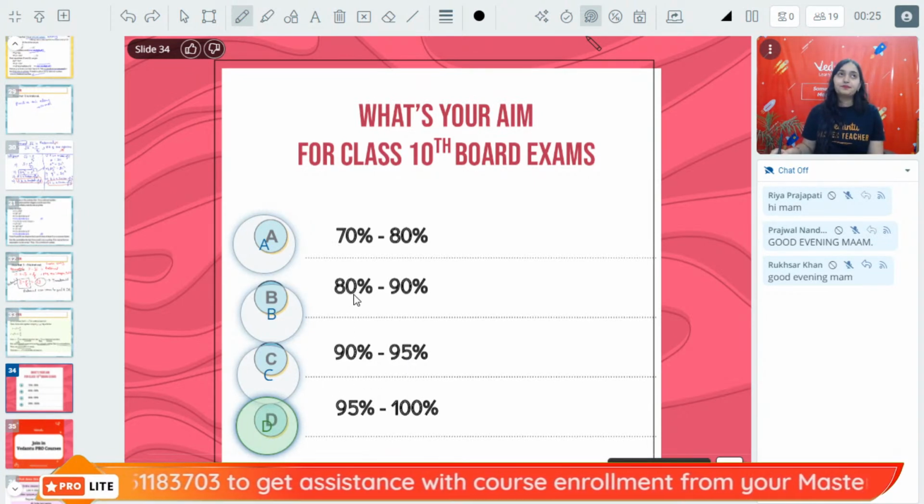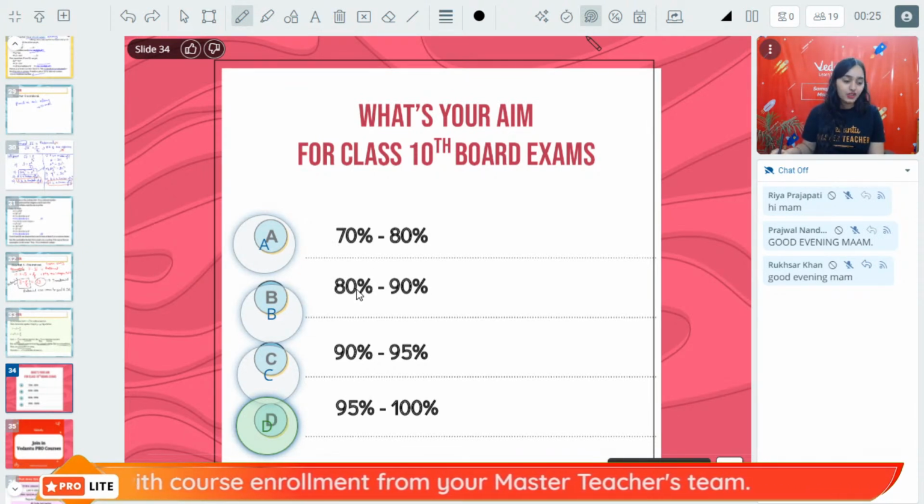That's a good question, Ria. If it comes for 4 marks, then you will have to explain root 3 is irrational number.